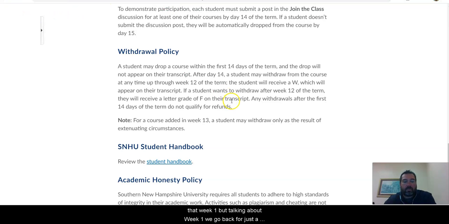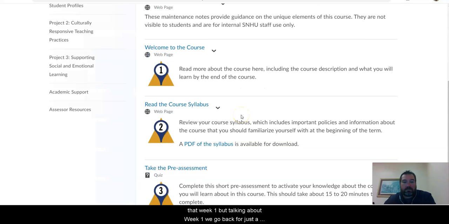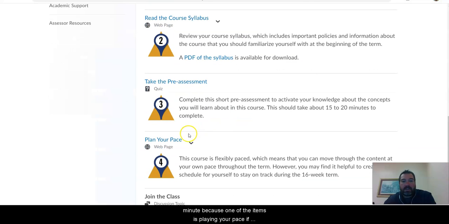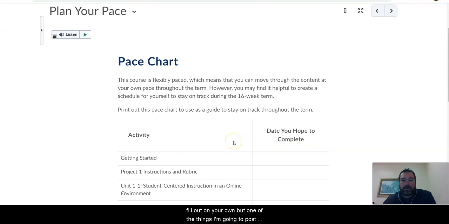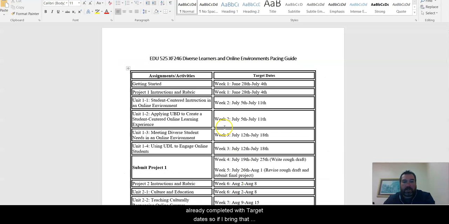But talking about week 1, I want to go back for just a minute because one of the items is plan your pace. If you're on the Getting Started page, you have a link to plan your pace. And so there is a pace chart that you can download and fill out on your own. But one of the things I'm going to post with this first announcement is a detailed version of this already completed with target dates. So if I bring that up, it'll be a Word document.